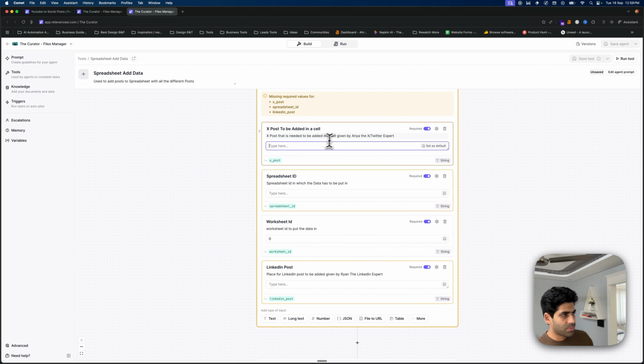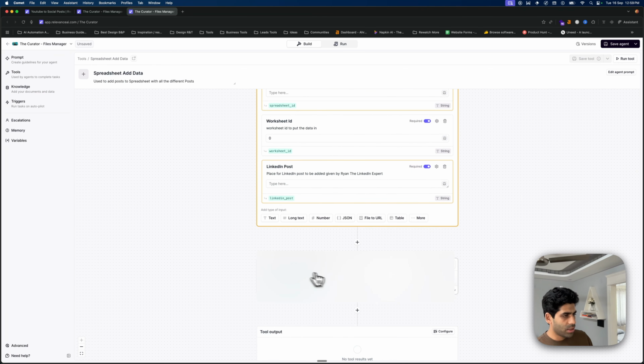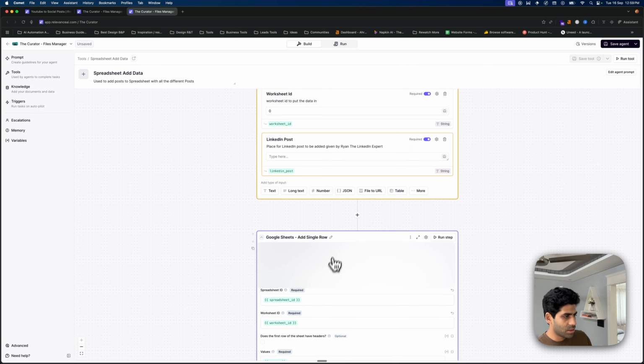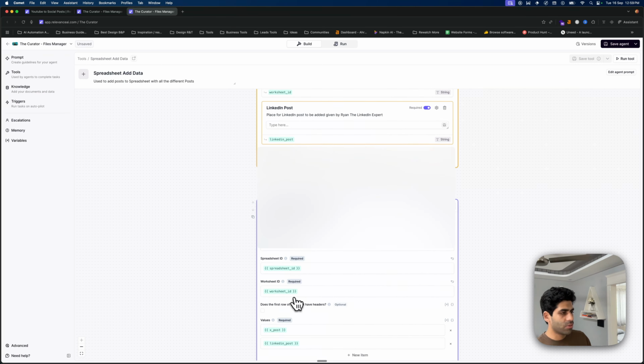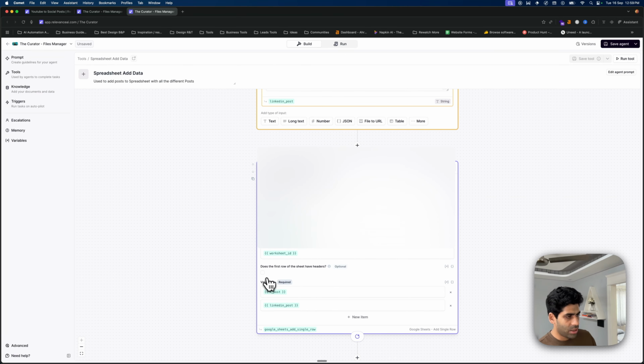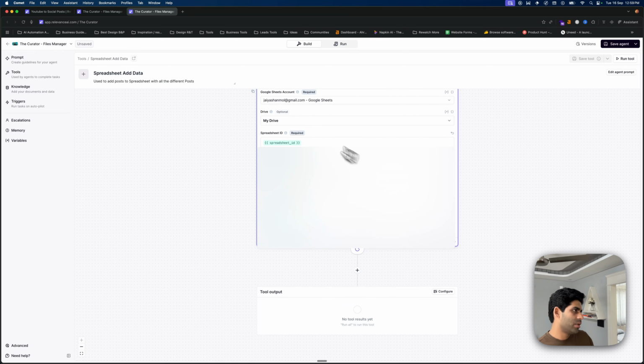So here's the X post to be added. Just give it a description so that the agent knows which kind of content goes where. And then in the Google Sheets ID, you just need to add a single row, and you just have to get the spreadsheet ID. The agent will automatically fill out the worksheet ID, and also just add in the values, the X post, the LinkedIn post, and that's all.